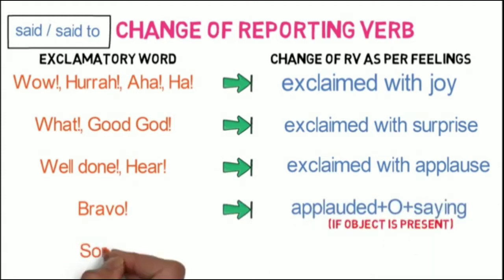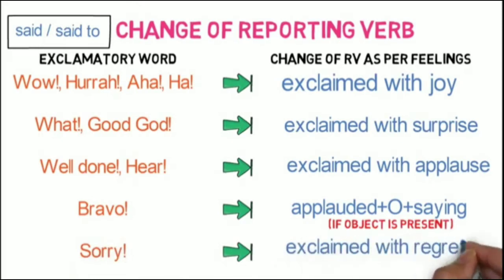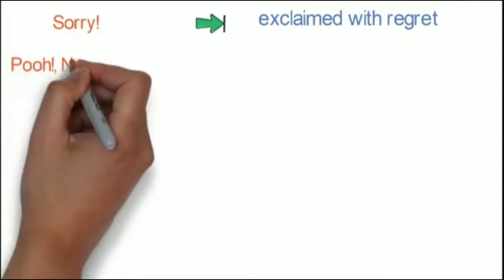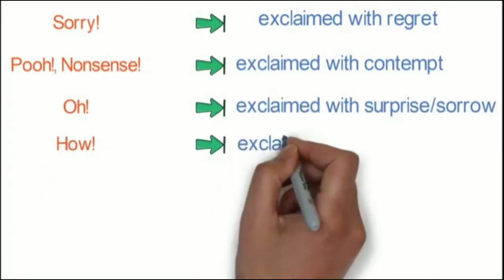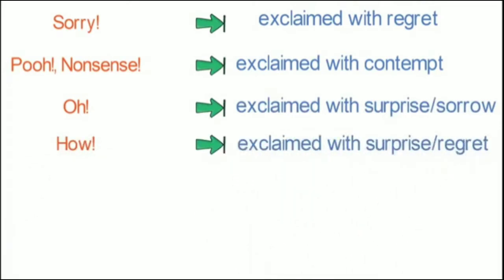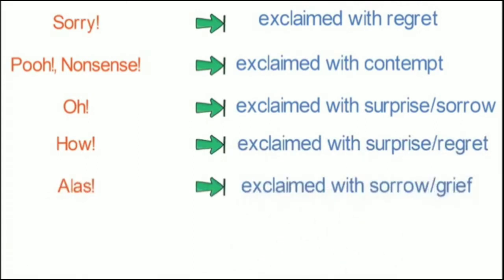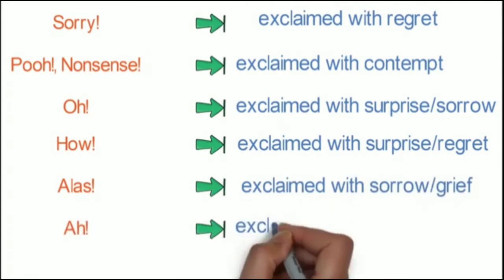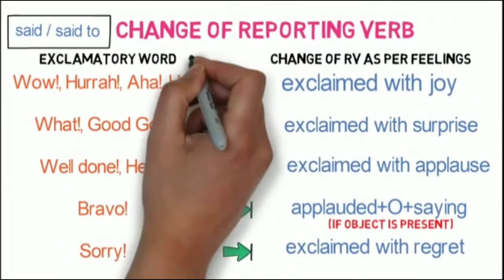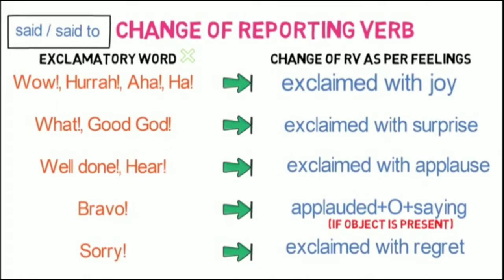If the word is sorry, it gets converted to exclaimed with regret. If the word is poo, nonsense, then said or said to converts to exclaimed with contempt. O gets converted to exclaimed with surprise or sorrow. How gets converted to exclaimed with surprise or regret. Alas gets converted to exclaimed with sorrow or grief. Ah gets converted to exclaimed with sorrow, grief or joy. Do take a note that all the exclamatory words will be removed from the reported speech.